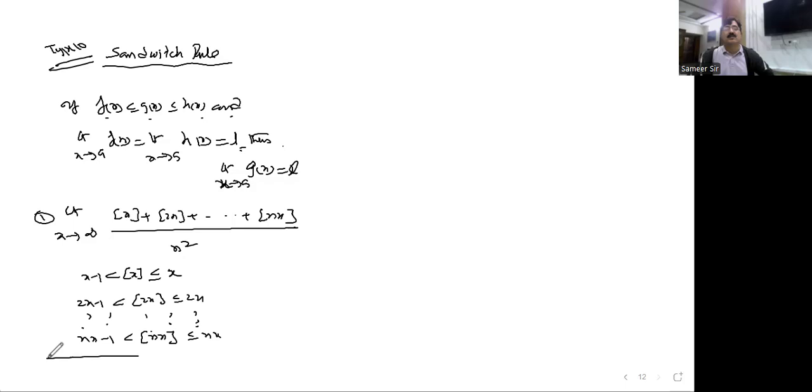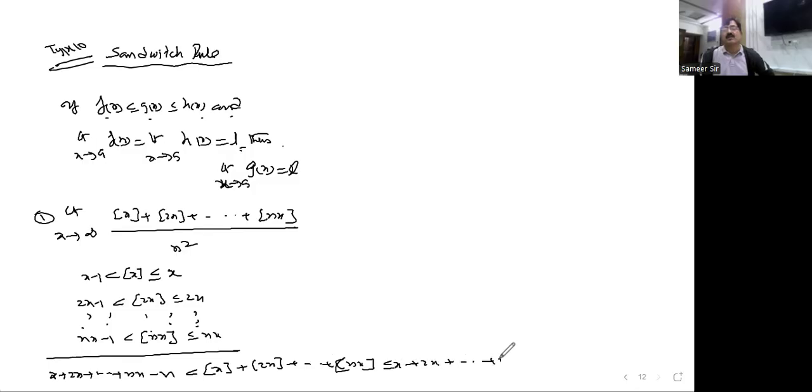The moment you are adding, what happened here? x plus 2x plus so on plus nx minus n less than step x plus step 2x so on plus step nx, and here x plus 2x plus so on plus nx we are getting.